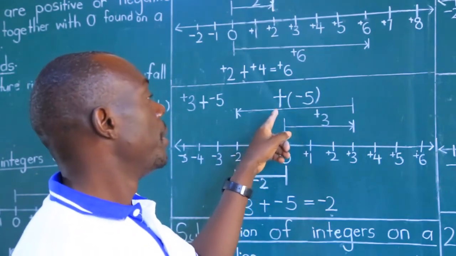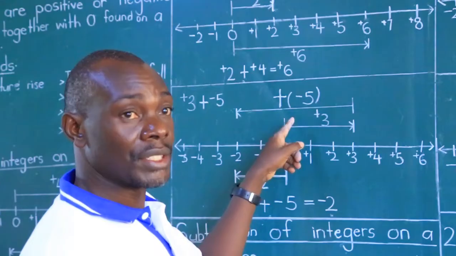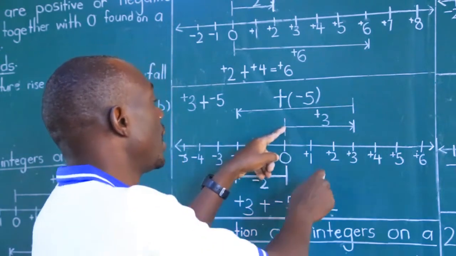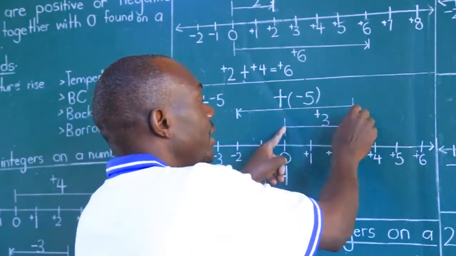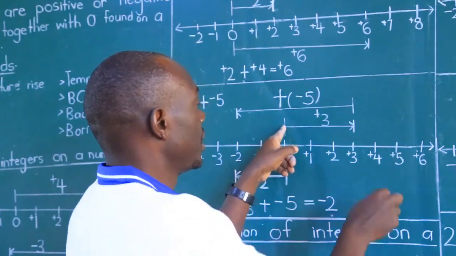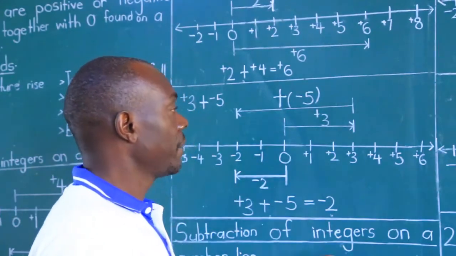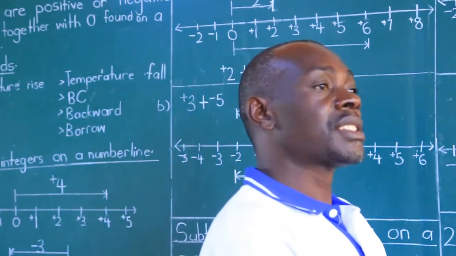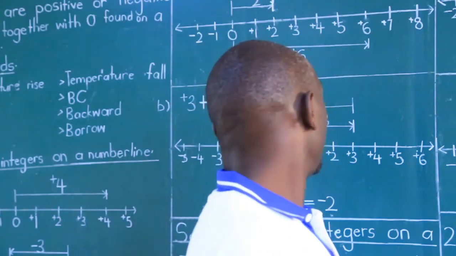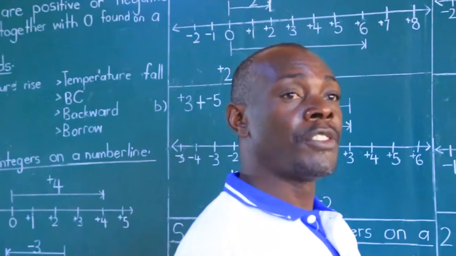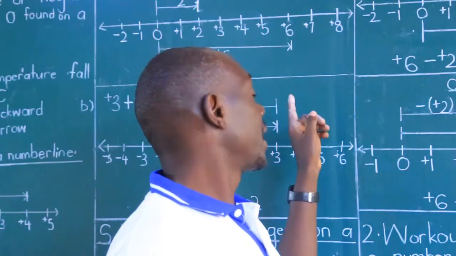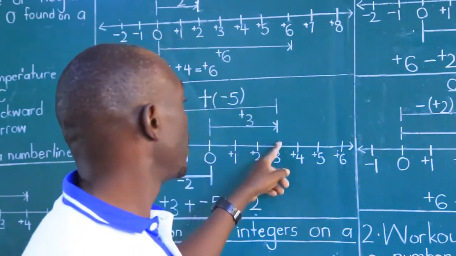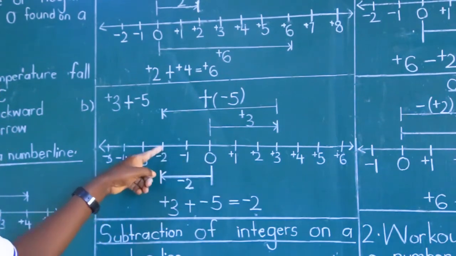It tells you make 3 steps forward. So you count 1, 2, 3. You make that 3 positive movement, and then limit it here and say positive 3. And now remain here and say don't turn, meaning you are still standing there facing the same direction. Then negative 5 tells you to make 5 steps backwards. You just go back. Your back is just behind, and therefore count 5 steps backwards: 1, 2, 3, 4, 5. Where you stop is the answer.